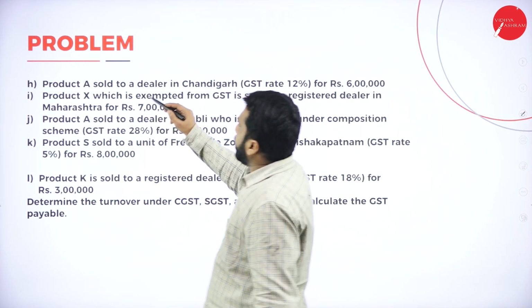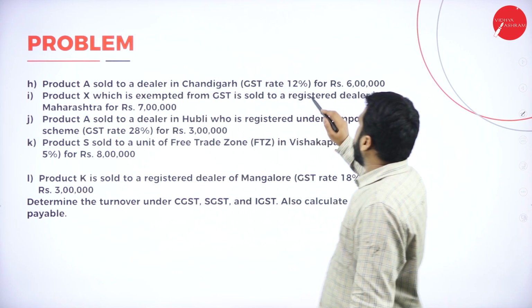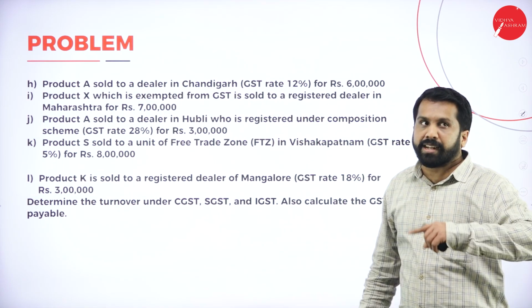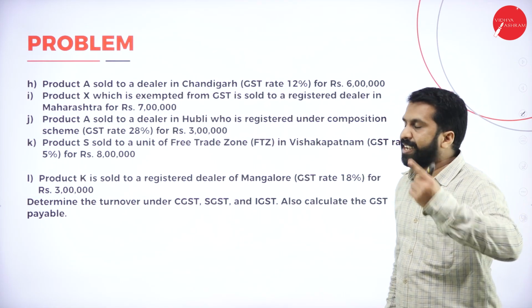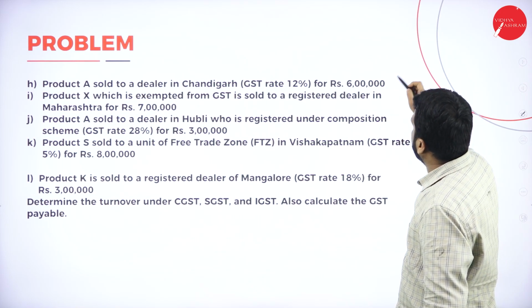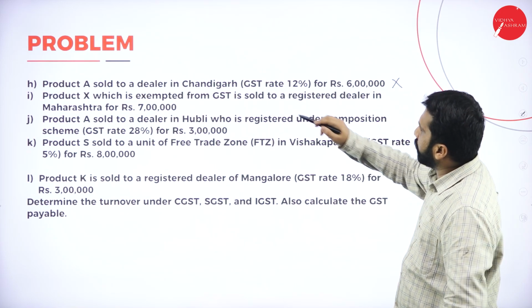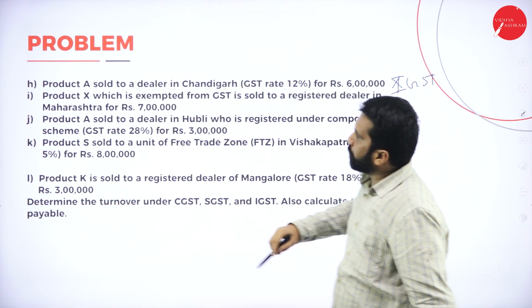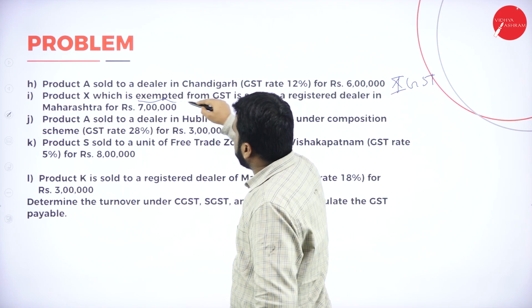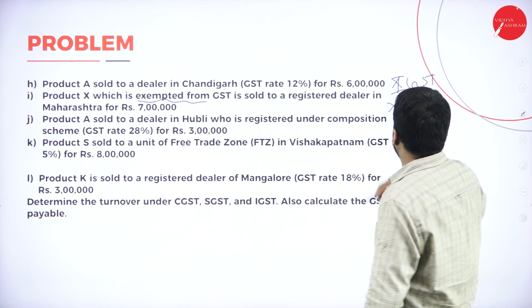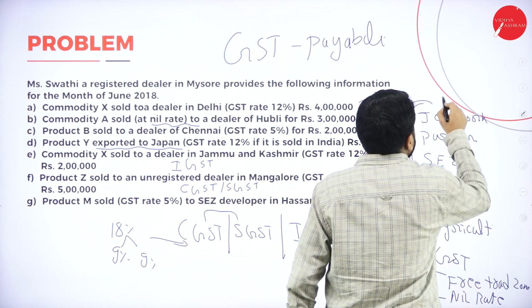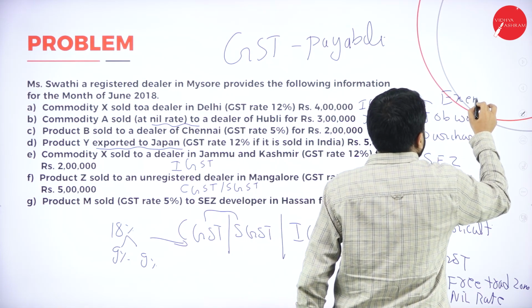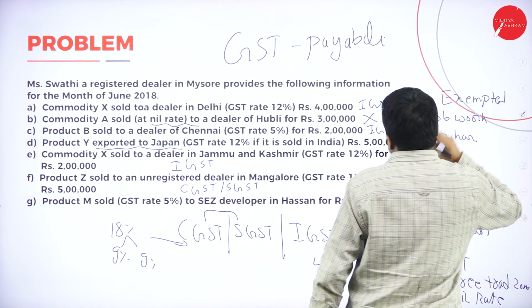Then product A sold to a dealer in Chandigarh, 12%. Chandigarh within Karnataka or outside Karnataka? Outside Karnataka. So it will be what? It will not come, sorry, it will come, it will be what? IGST. Product X which is exempted. Exempted will not come. So that also I'll give you exempted. Exempted also will not come.